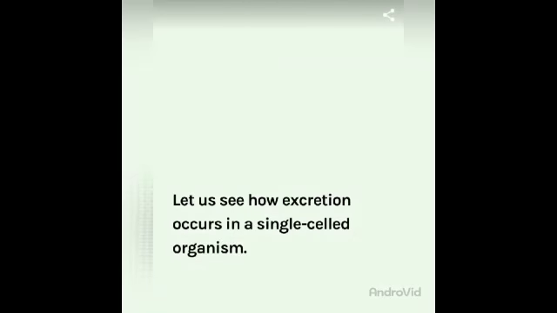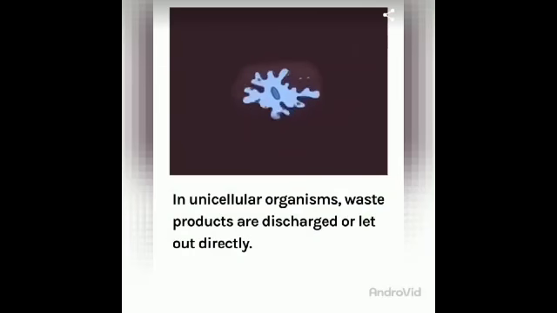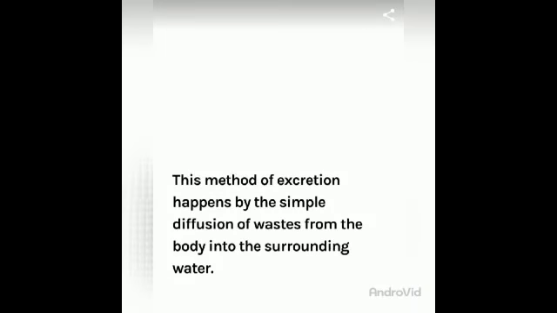Let us see how excretion occurs in a single-celled organism. Here you can see the picture of amoeba, which is a unicellular organism. In unicellular organisms, waste products are discharged or let out directly. This method of excretion happens by the simple diffusion of waste from the body into the surrounding water.